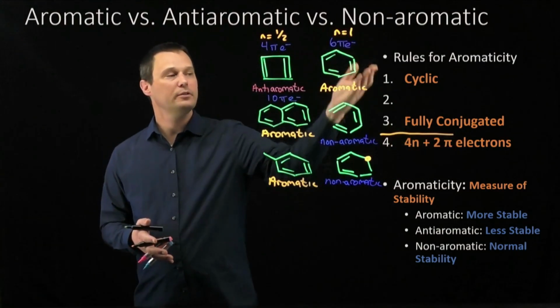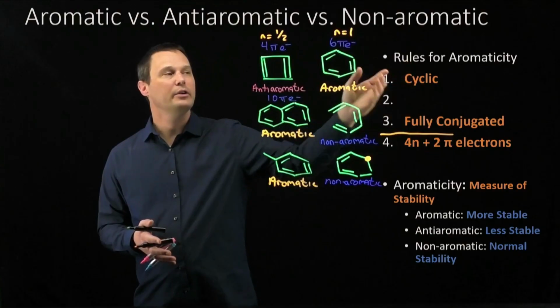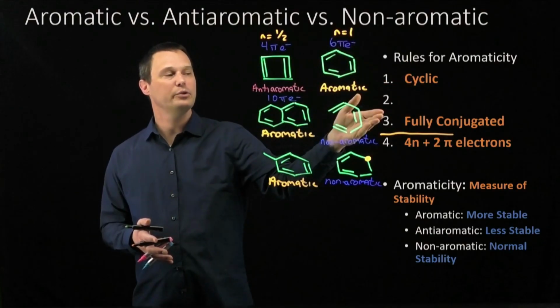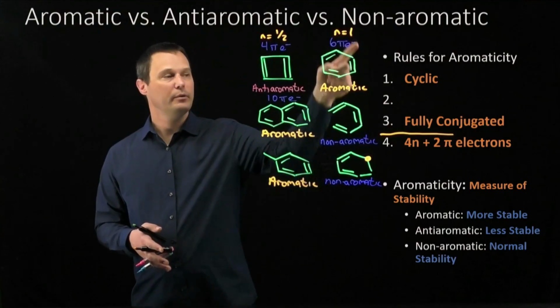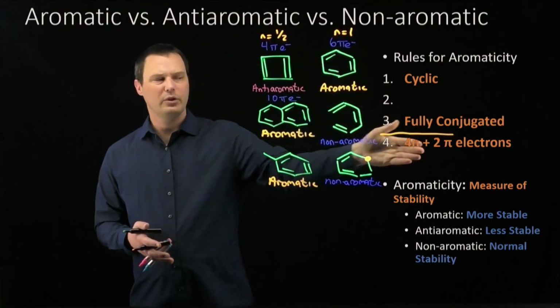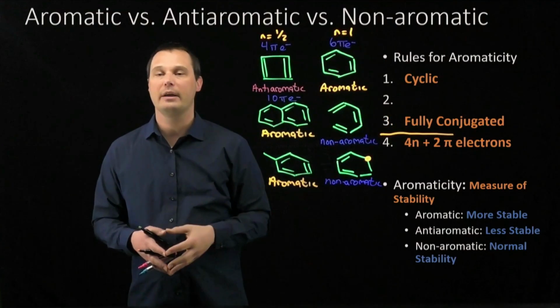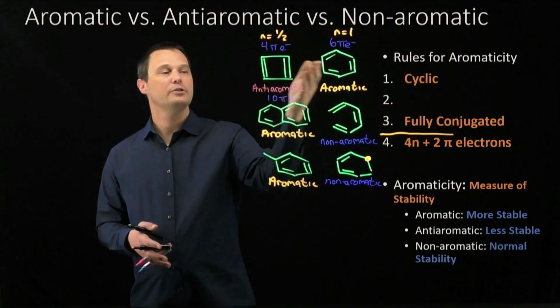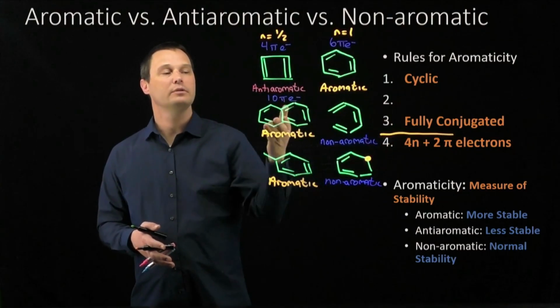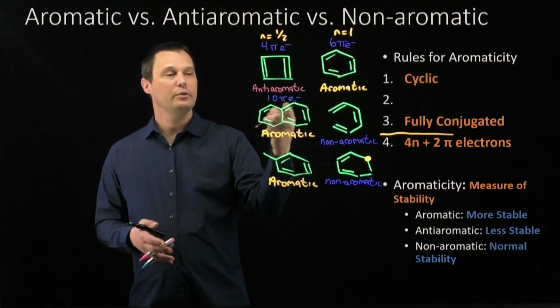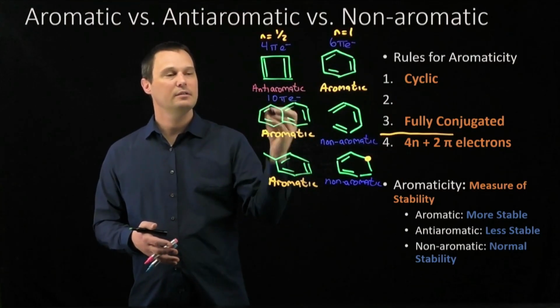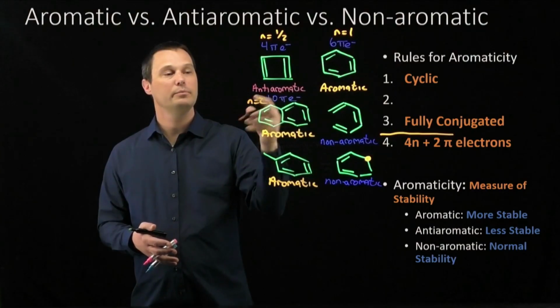In many ways, the first three criteria are gatekeeping criteria. We have to pass rules 1, 2, and 3 in order to apply rule number 4. As we saw in our other example, if we break any of the first 3 rules, we don't have to do the math. The molecule is just non-aromatic. It's only when we pass the first 3 rules that we can apply Huckel's rule to determine if the molecule is aromatic or antiaromatic. For naphthalene, 4n plus 2 equals 10. Subtract 2 gives us 8. Divided by 4 is n equals 2, an integer.